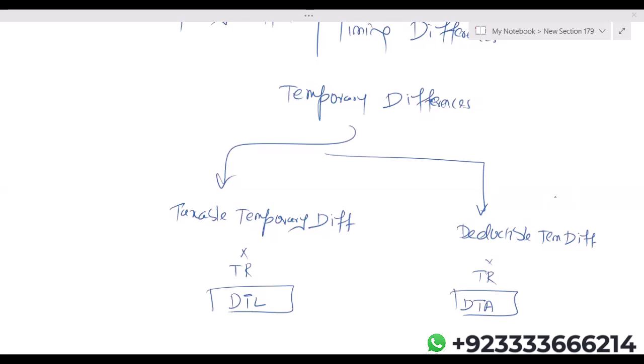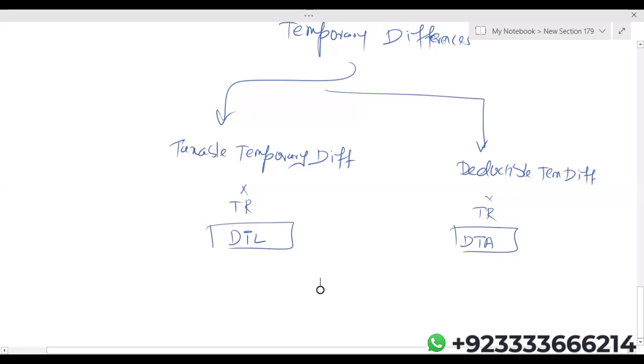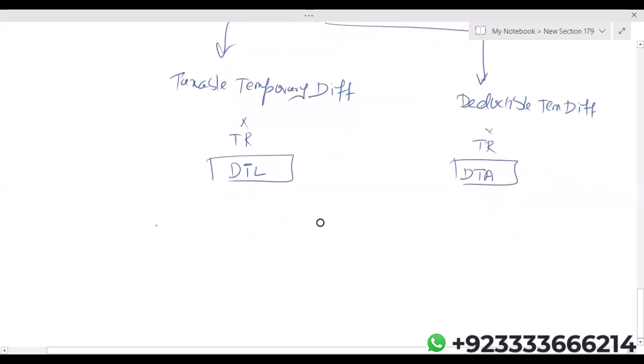Now, how do we get taxable temporary differences? How do we get deductible temporary differences? There's one concept, after which you will be able to know how we get these differences. The name of the concept is tax base. Actually, tax base means according to taxation authorities, what is the value of your company's assets or liabilities?